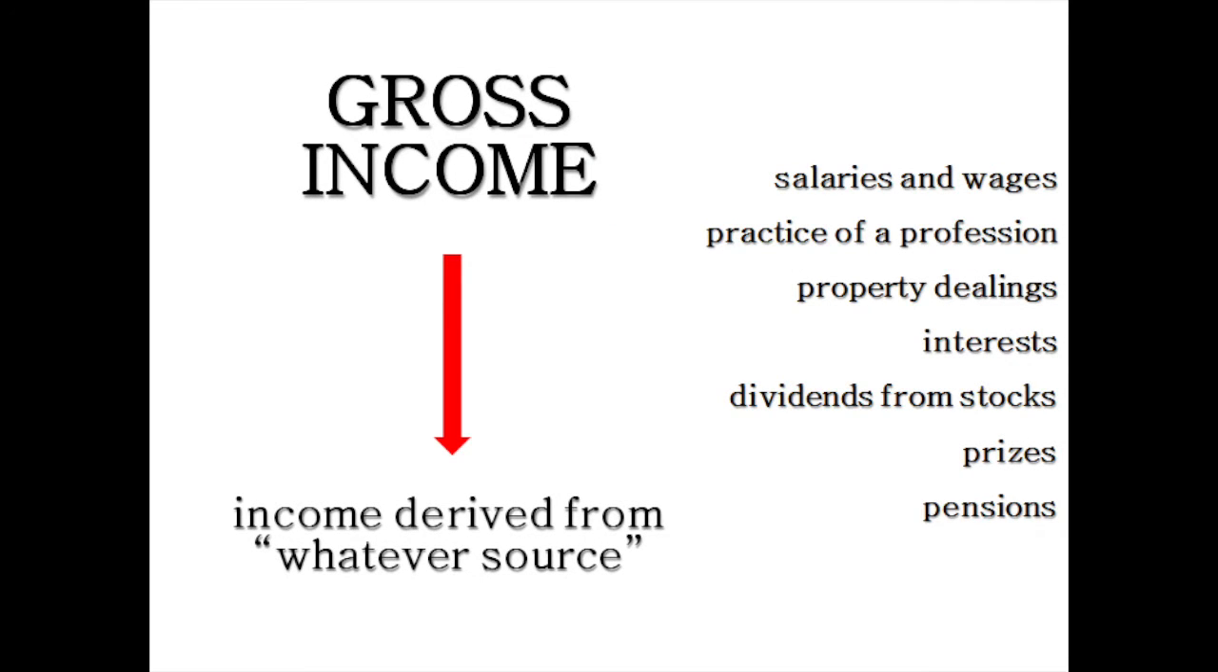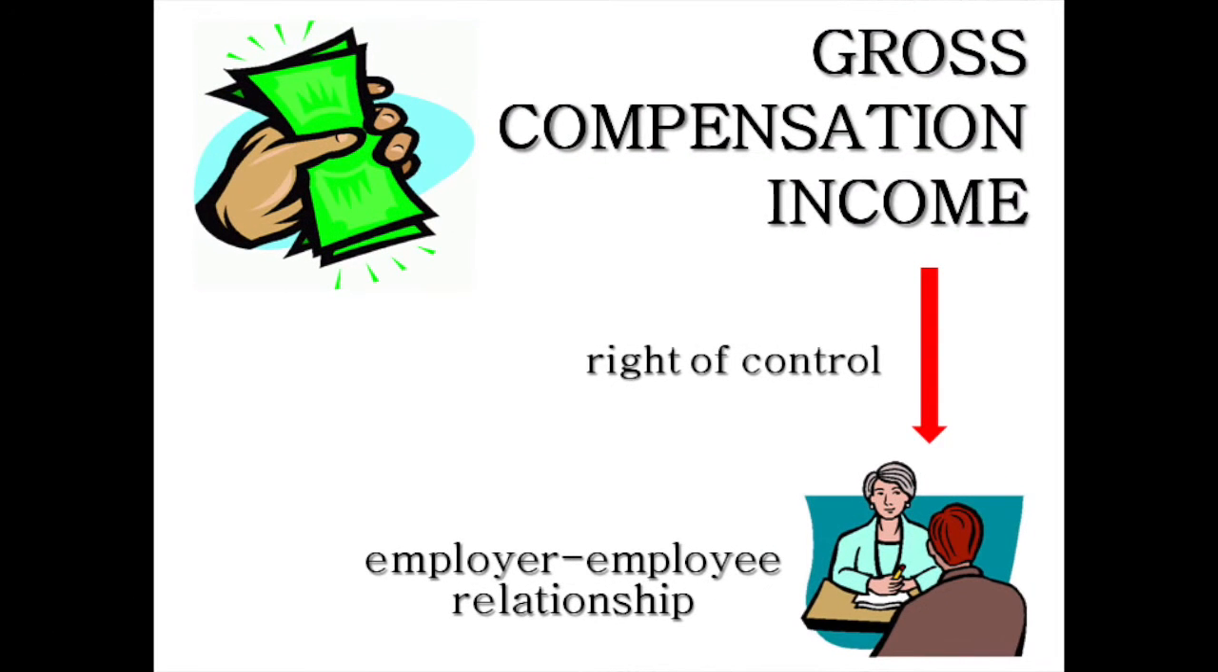The term gross income covers the income earned from whatever source it is obtained. This may include salaries and wages, compensation derived from the practice of a profession, gains from property dealings, interests, dividends from stock transactions, prizes, pensions, and others of such. Let us start with the gross compensation income.